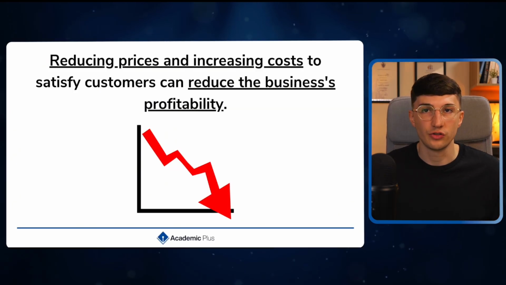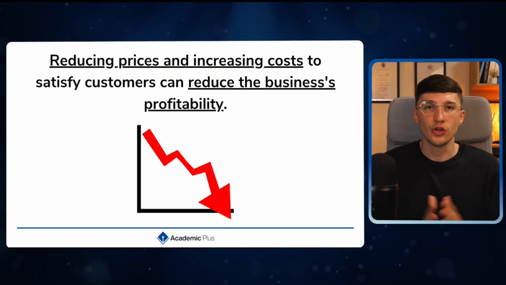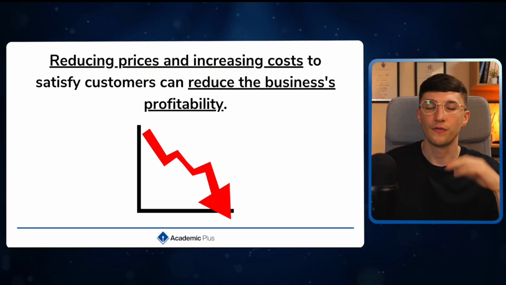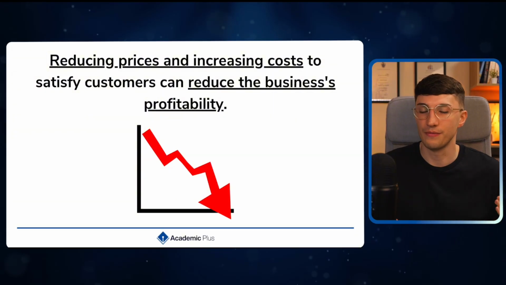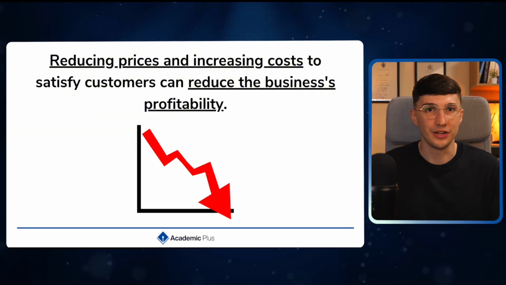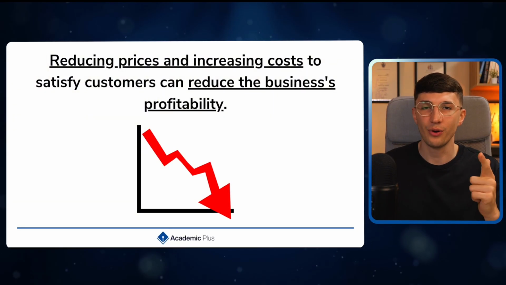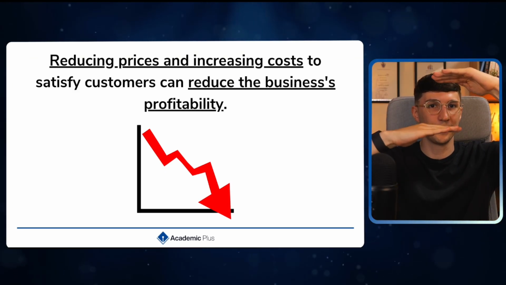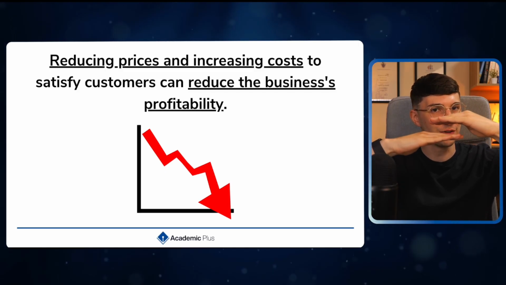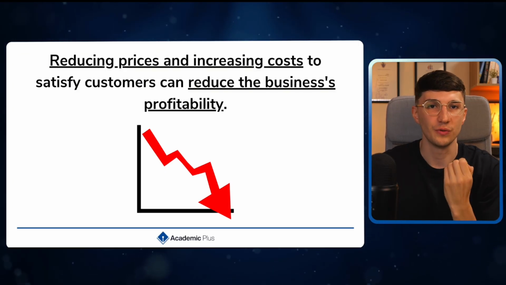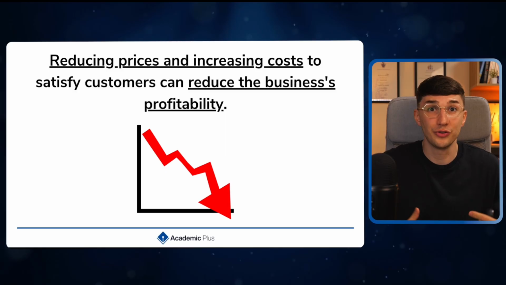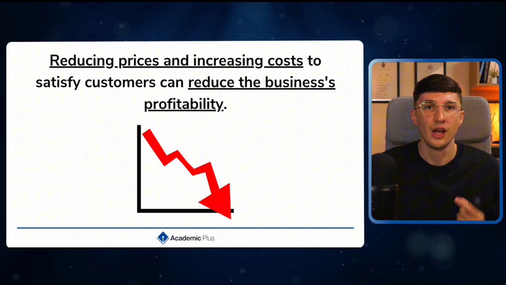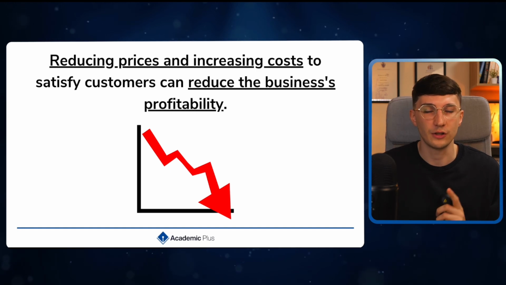First of all, think about your customer objectives. Realistically, customers want the best quality products at the lowest prices. So if they want the best quality products, the business has to invest more into the company, increasing costs. And if they want it at lower prices, of course, we're going to have to reduce our prices. So costs are going up, prices are going down, and our profit begins to reduce. Now, of course, shareholders want the business to focus on profitability because they want more dividends. So we can see how they may begin to conflict with one another.